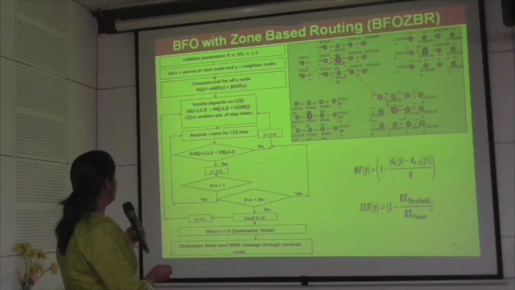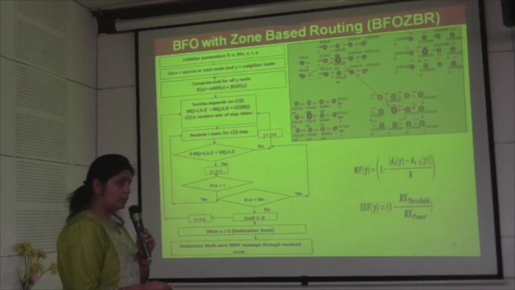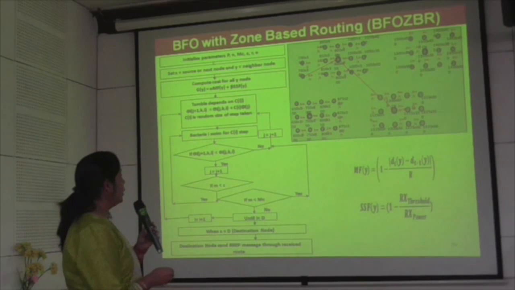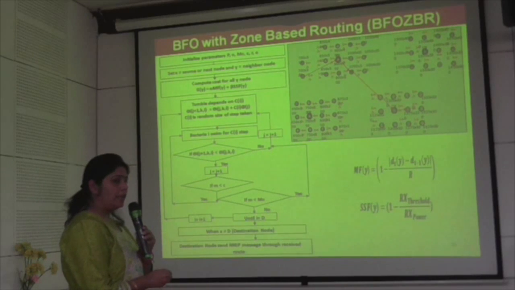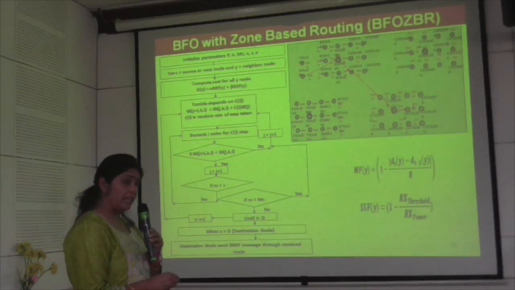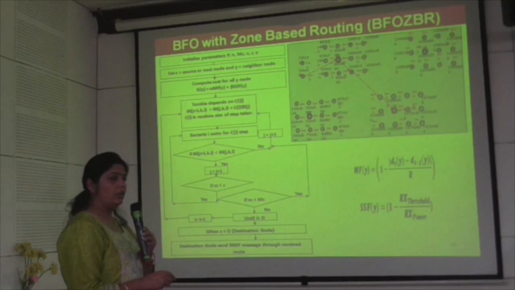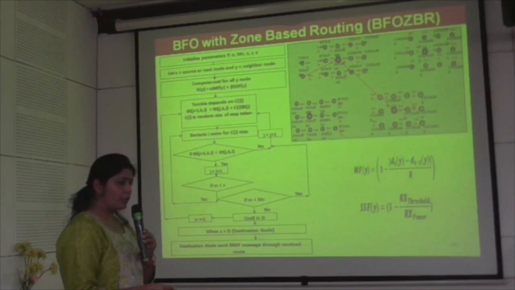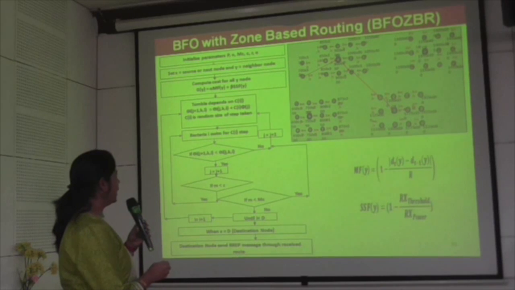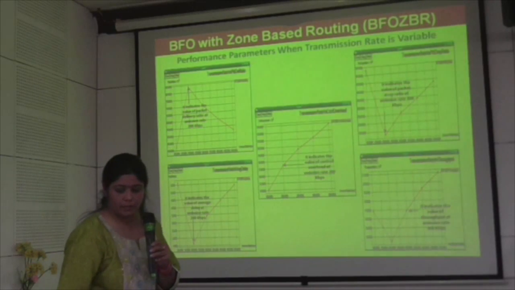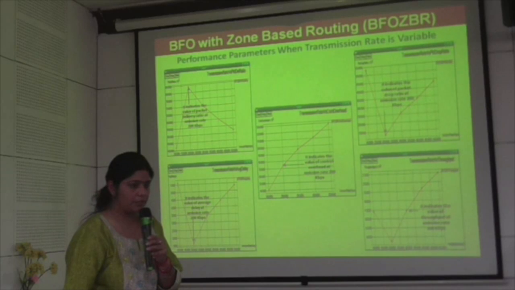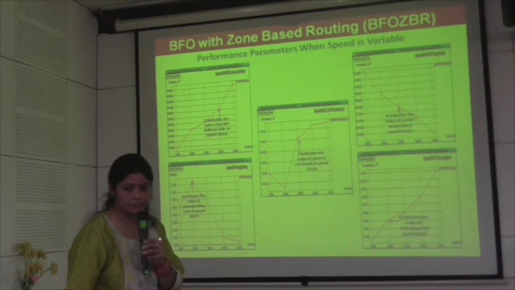Here the bacteria will swim C-i steps and it only does the tumbling if it is stuck in the local best. How will we check that it is stuck in the local best? If in 3 steps it is not dispersing to any neighborhood, it means it is in the local best position. So to get out from that local best position we do the tumbling, in which we multiply this factor with the random factor 5. These are the parameters evaluated when I changed the transmission rate and speed.